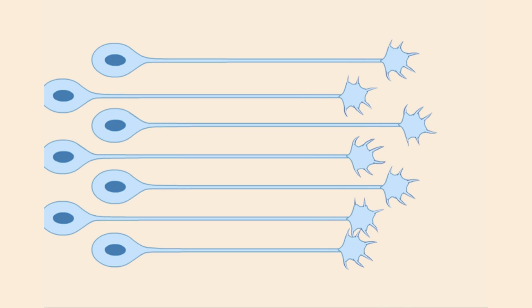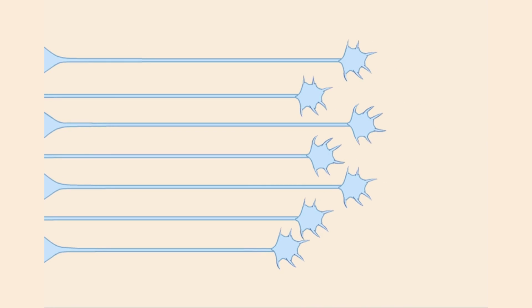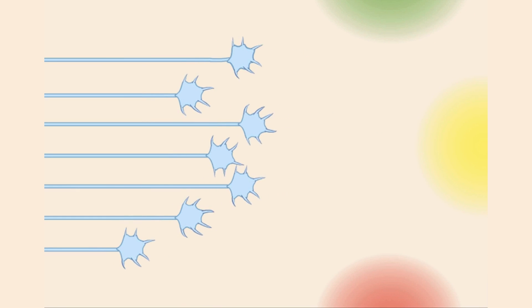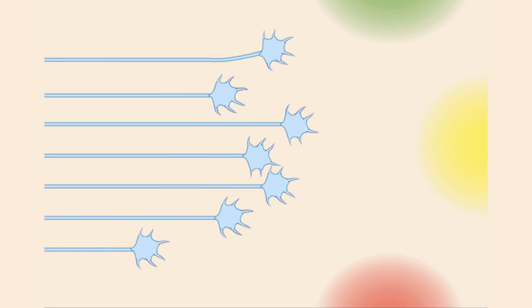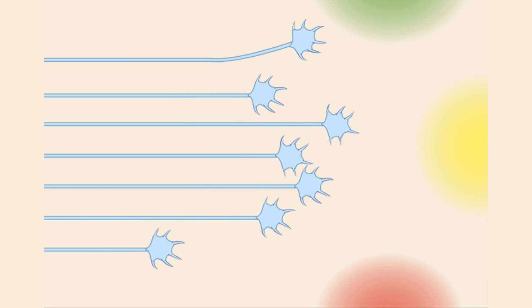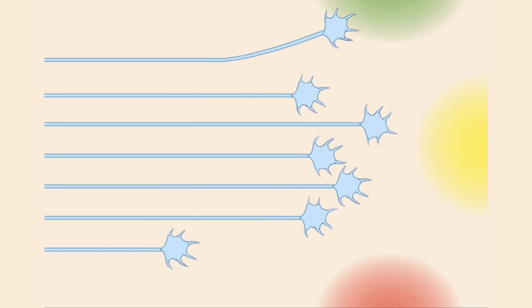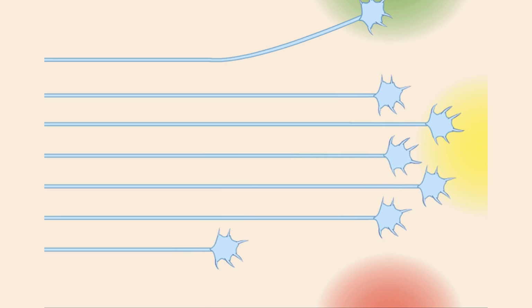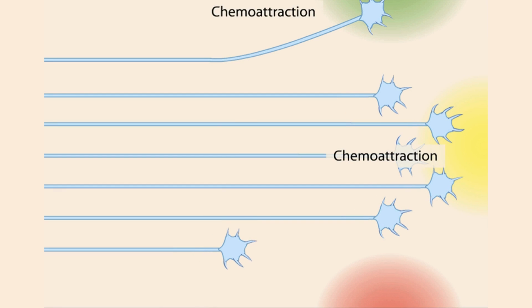Growth cones respond to guidance cues in the environment, including chemicals that are released by target nerve cells or other tissues such as muscle. The concentration gradients of these chemicals provide directional guidance to the growing axon. Chemical signals that attract growth cones are called chemoattractants. Chemicals that repel growth cones are chemorepellents. The same secreted protein may act as a chemoattractant to some growth cones and a chemorepellent to others.